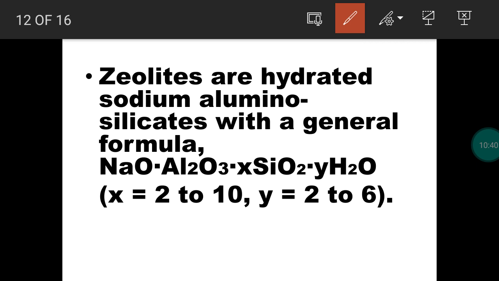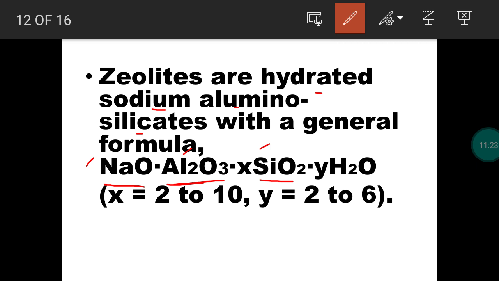Now, what is the nature of zeolites? Zeolites are nothing but aluminosilicates. Generally, three elements, sodium, aluminum and silicon, will be present in this three-dimensional substance. So zeolites are nothing but hydrated sodium aluminosilicates. Its general formula is given here. As I told, sodium, aluminum and silicon will be present. Sodium is present in the form of sodium oxide, aluminum in the form of aluminum oxide, and we have silicon dioxide.